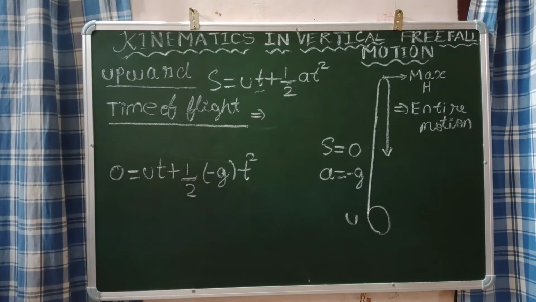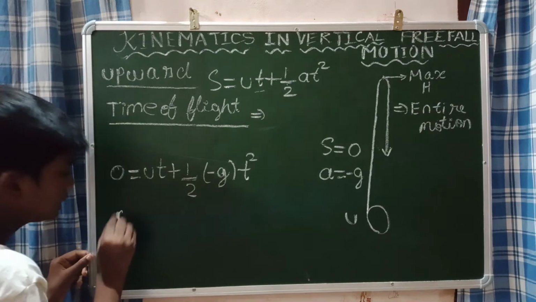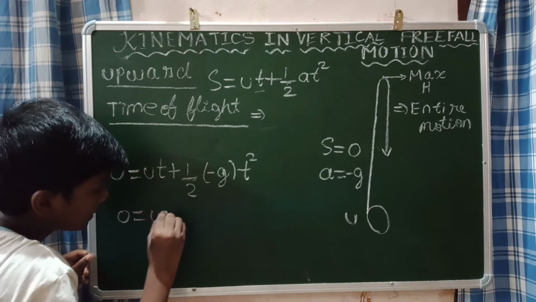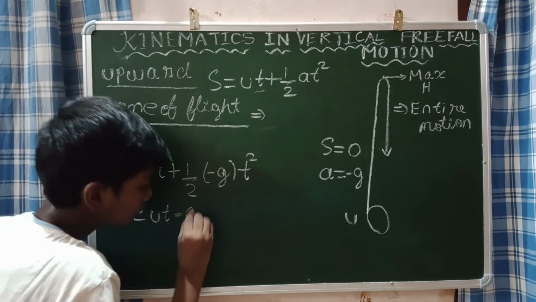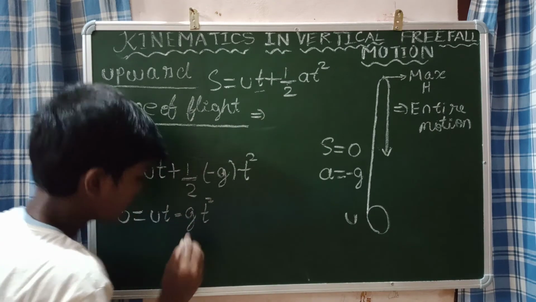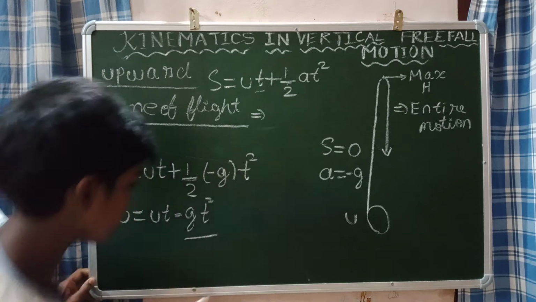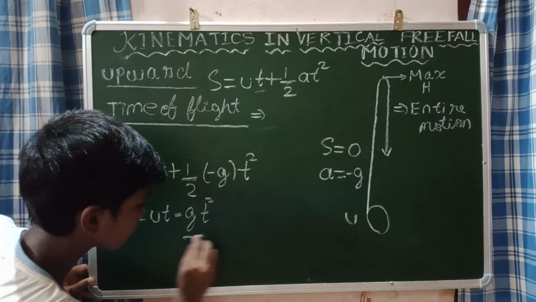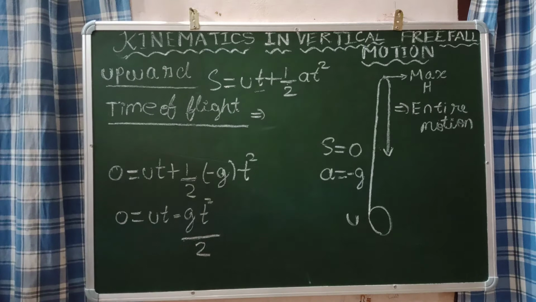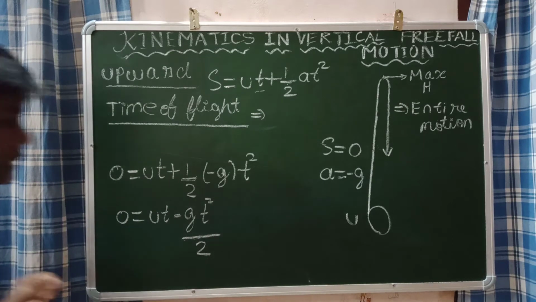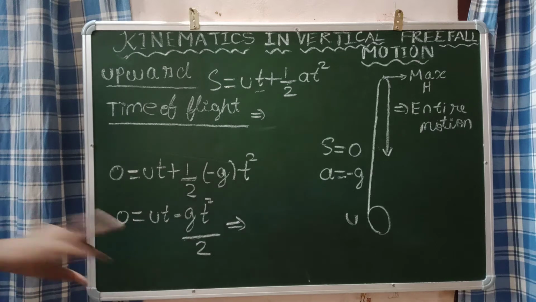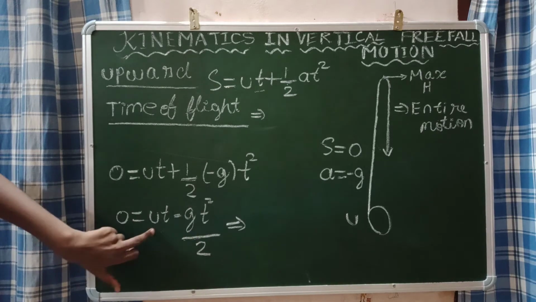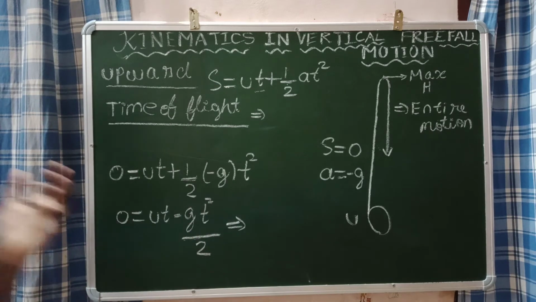Now what we can say is 0 is equal to ut minus gt square by 2. This is how the equation will be framed. Okay. Now rearrange this form. We can see the t is common. Now factorize.